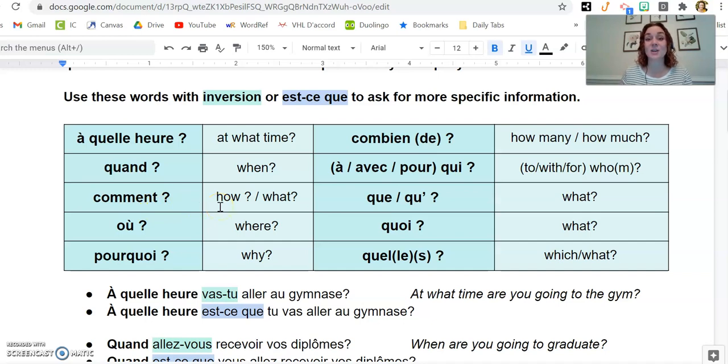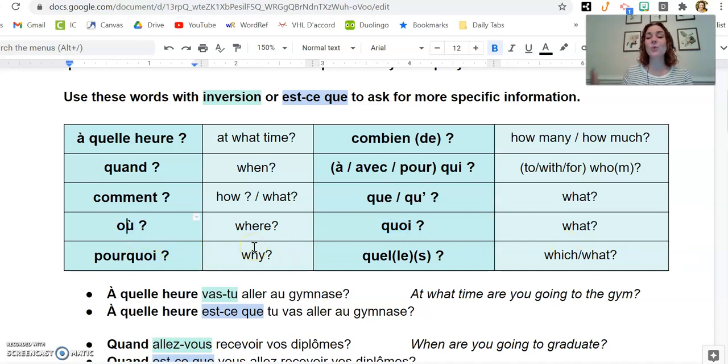It's used in phrases like Comment t'appelles-tu? How do you call yourself? Or Comment ça va? How's it going? Comment can also mean what. If somebody said something and you didn't understand them, you could say comment, and that's a polite way to go, excuse me, rather than just saying quoi. So comment is a polite way to say what.